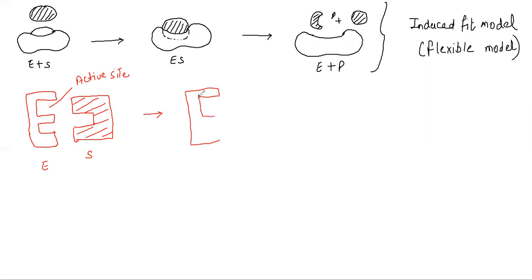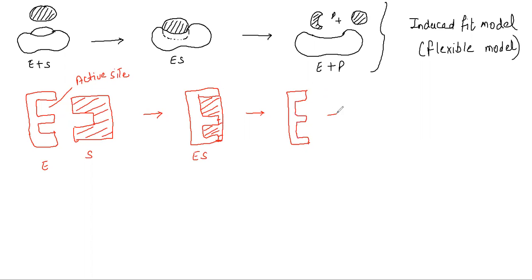So I put it here this way, and I will draw the substrate. The substrate is now going to fit into this. Remember this. This becomes the enzyme substrate complex. It is fitting properly, and finally what happens? This enzyme will get separated and there will be formation of product.